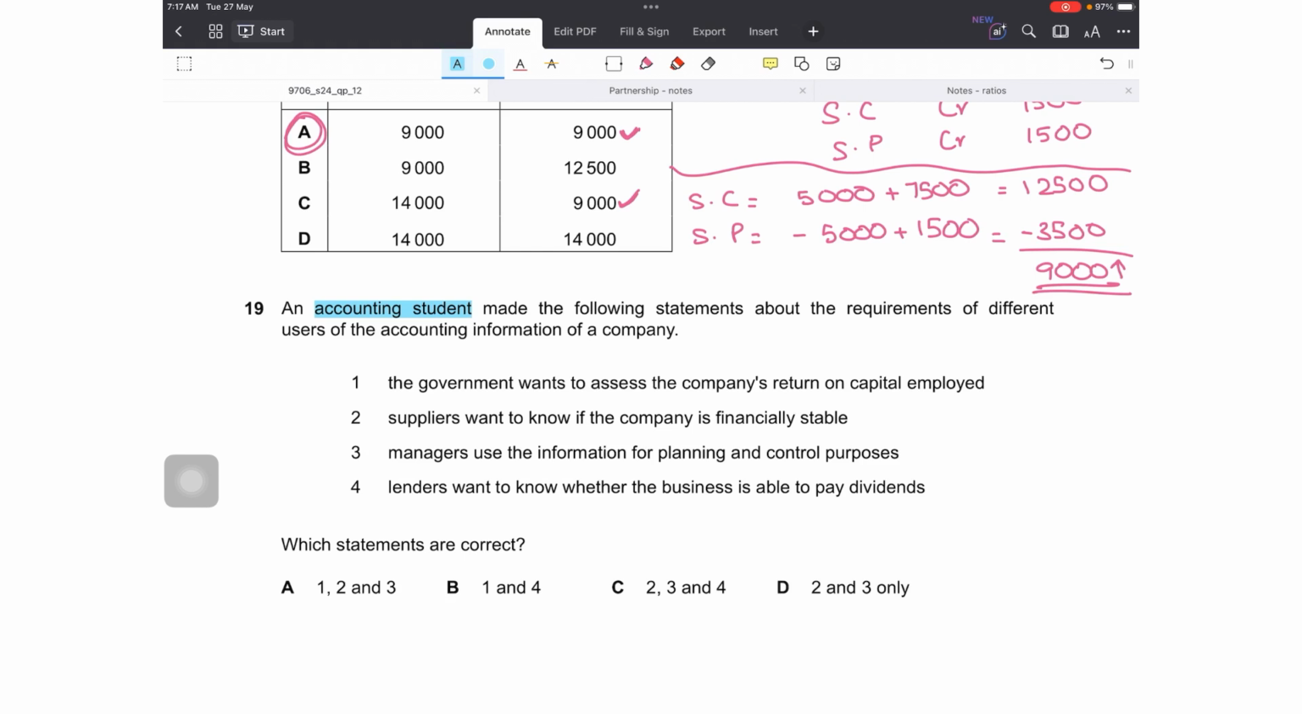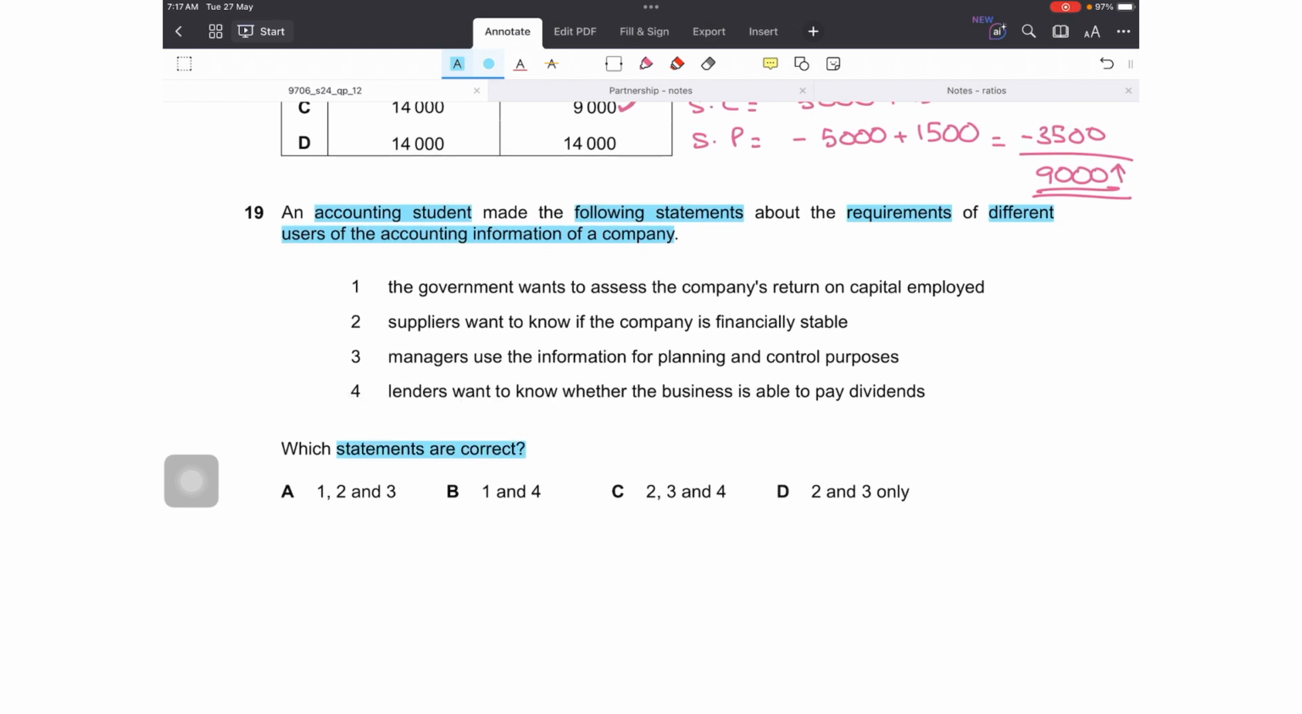Question number 19. An accounting student made the following statements about the requirements of different users of the accounting information of a company. Which statements are correct? The government wants to assess the company's return on capital employed. The government? No. Return on capital employed is basically a return on investment that is assessed by the shareholders, who want to see how much return they are getting on their investment. The government wants to see the profits for tax purposes. So this is wrong.